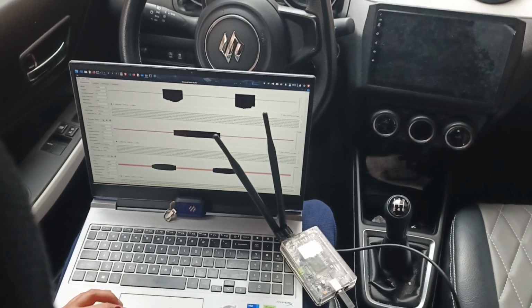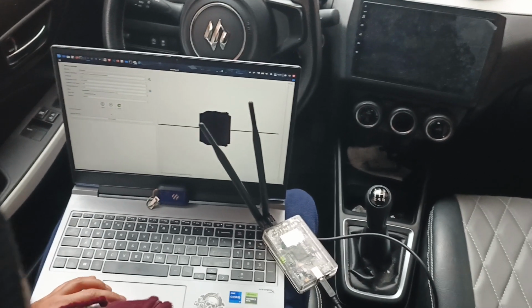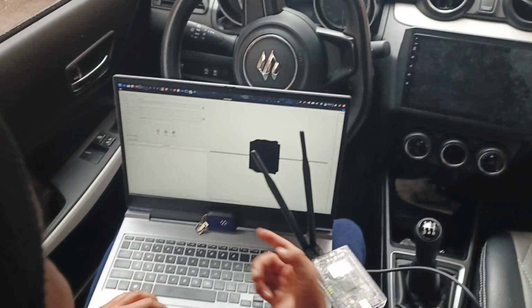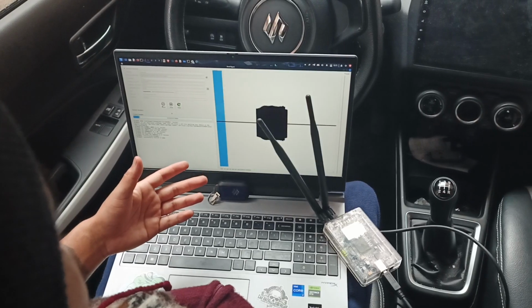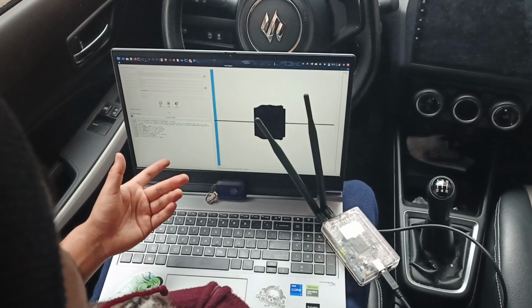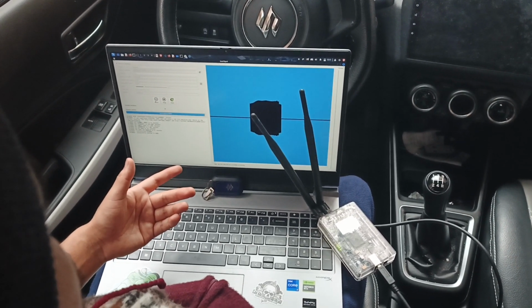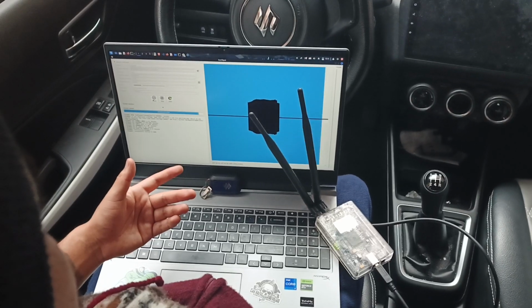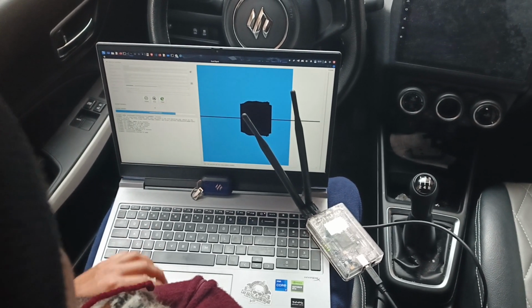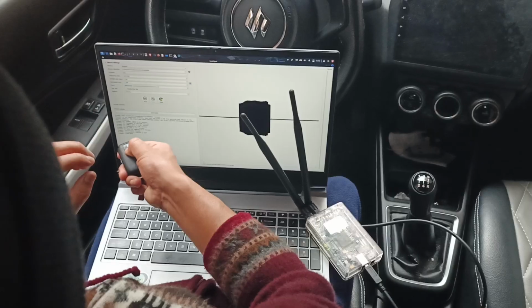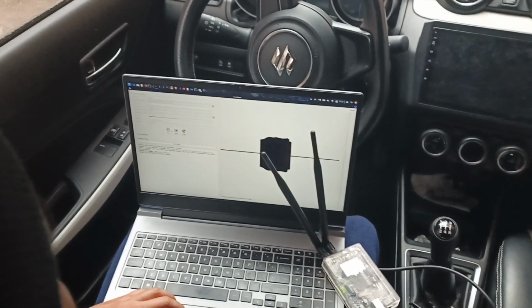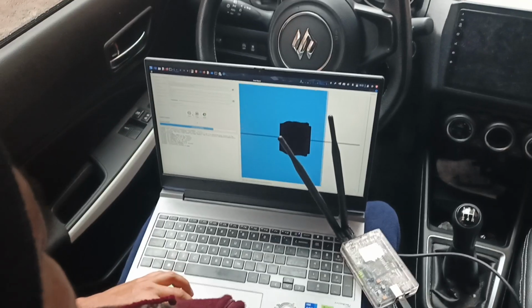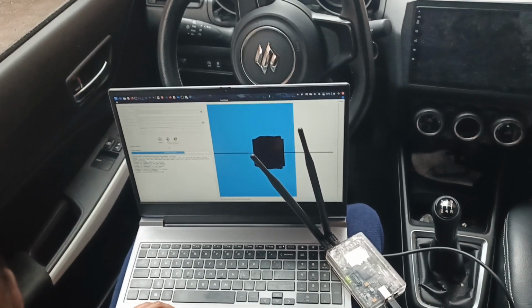For example, if I replay just the lock signal, as you can see, this is in 433 megahertz, it doesn't work. For example, let me unlock the car. Perfect. Let me play. Yes, the replay doesn't work. Okay.